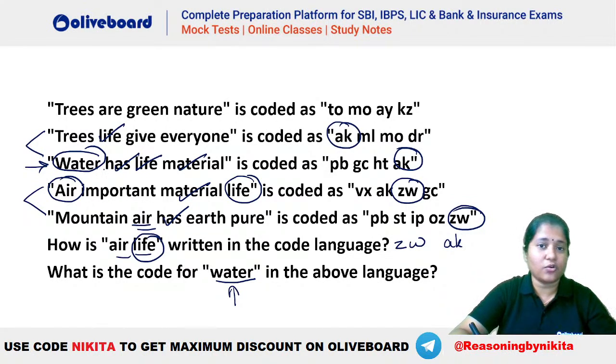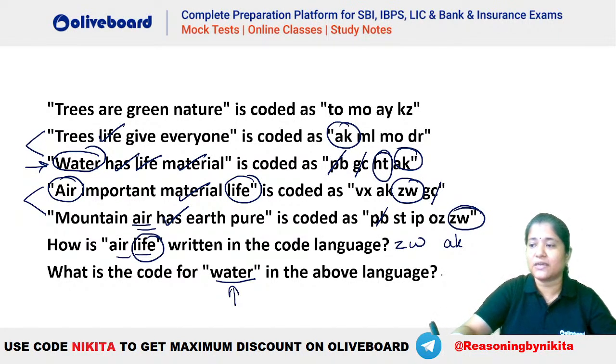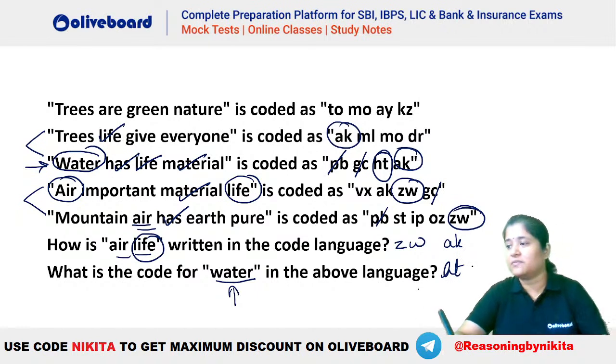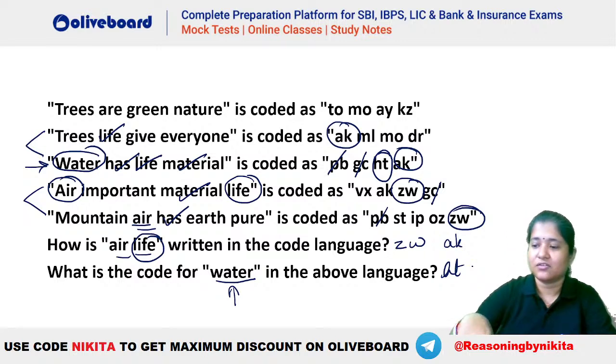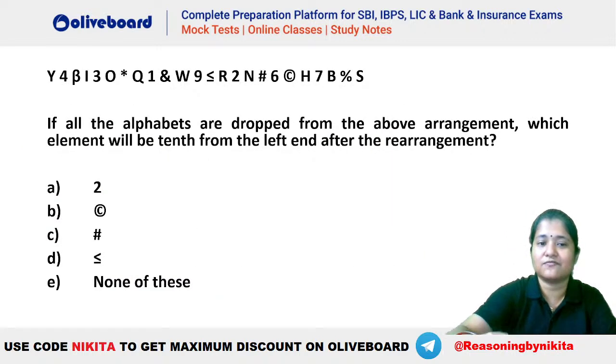PB is here, PB is here. GC is here, GC is here. HT is here, and HT has not been used anywhere else. That means it has to be HT. I hope this is clear. Everybody clear with this? So water will be HT, absolutely. Okay, chalo. Sakshi, be careful.